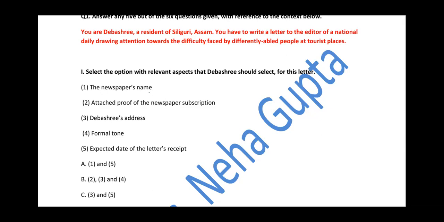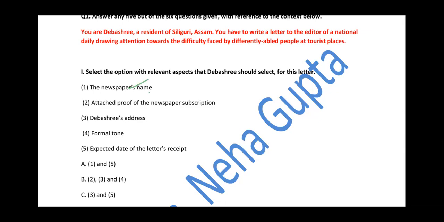When we would be writing the receiver's address, we would be writing the editor, and below that we will definitely be writing the name of the newspaper. So this is the correct one. Second, attached proof of the newspaper subscription. What is the use of it? I have got the newspaper subscribed, so why do I need to put that proof in the letter?